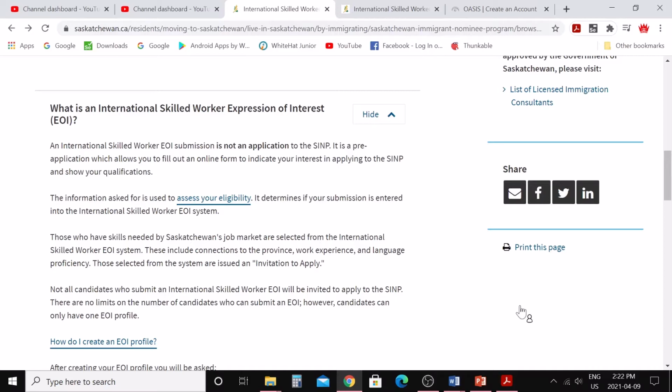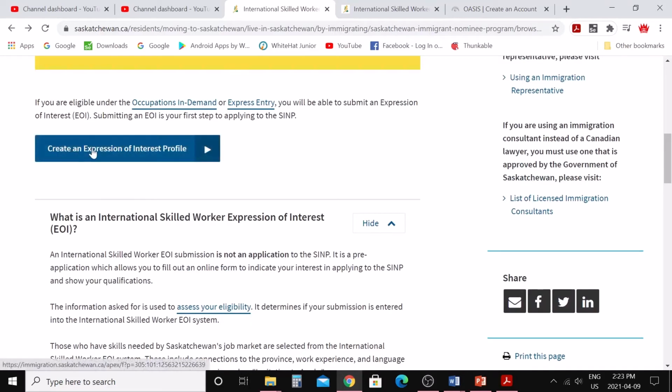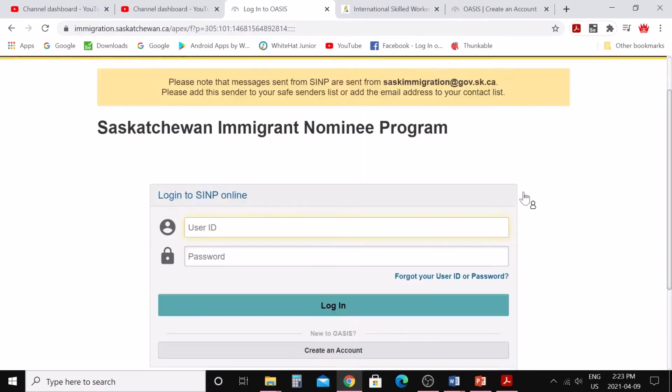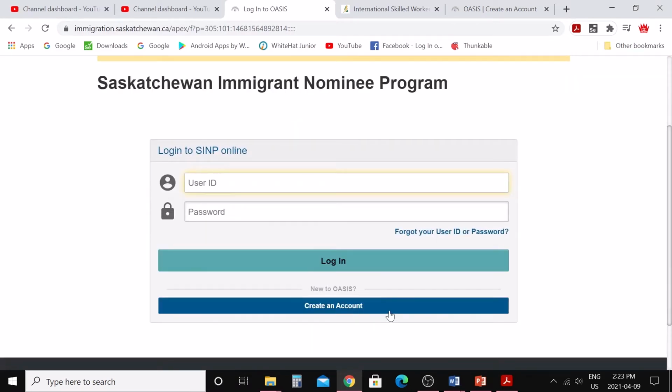So let's see how to create an EOI profile. If you click on this link here, you will be able to download a PDF file with a step-by-step guide on how to create your profile. So to create your profile, you need to click on this link here, create an expression of interest profile. Click on this link. You will see here your user ID and password, but we are new here, so we need to click on create an account.